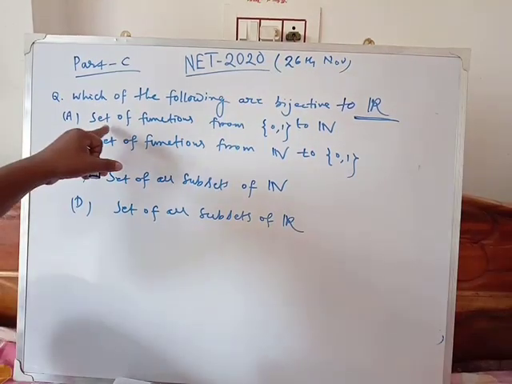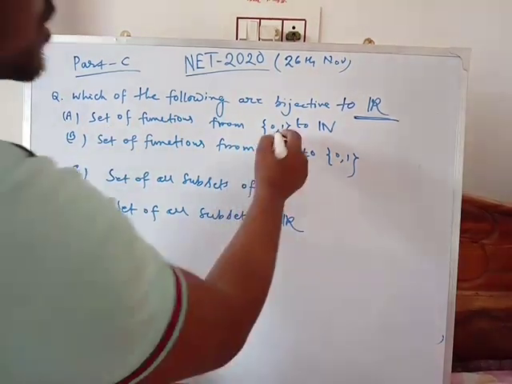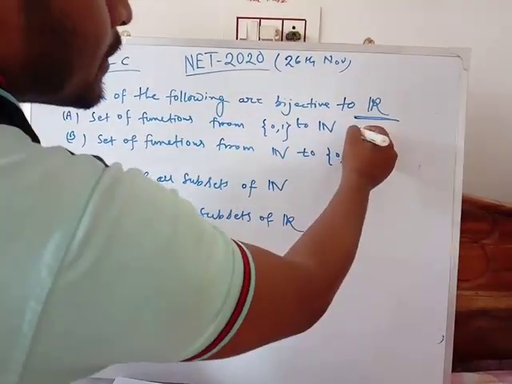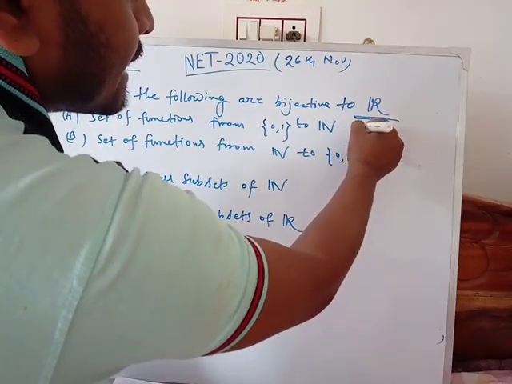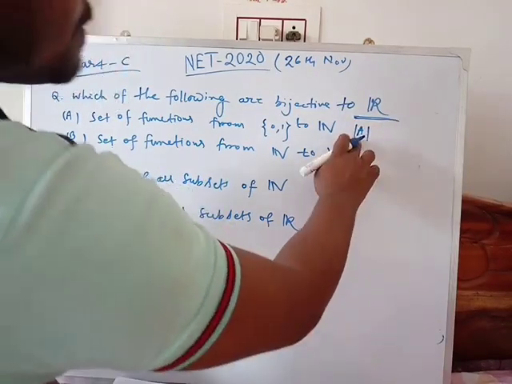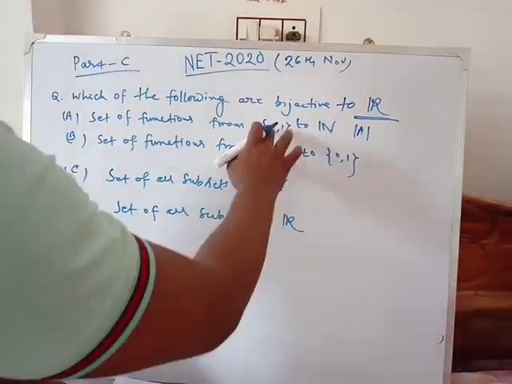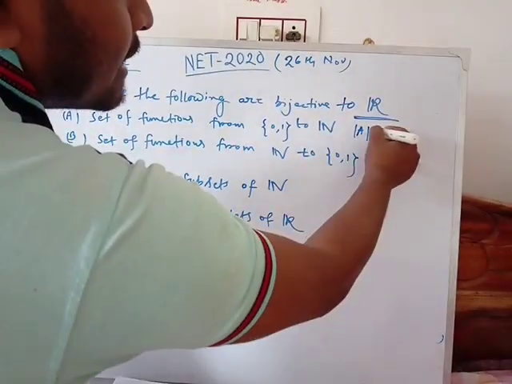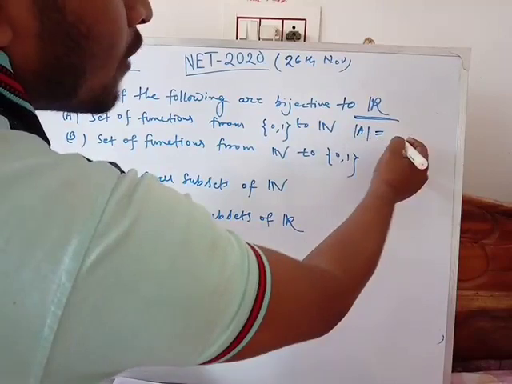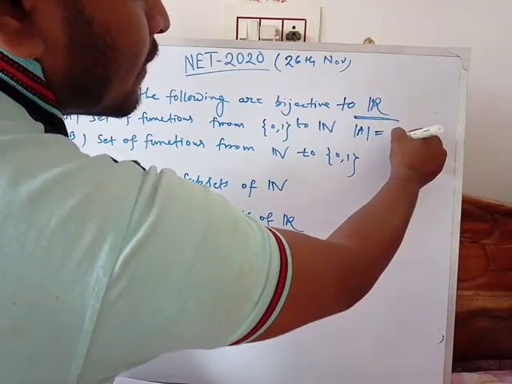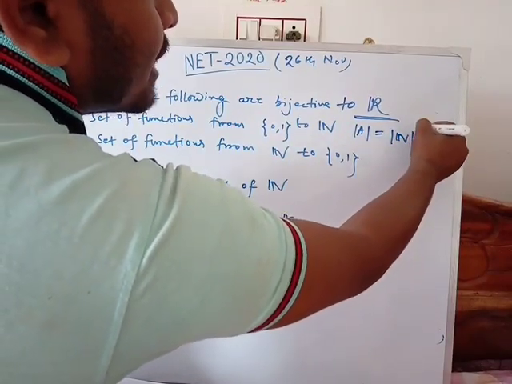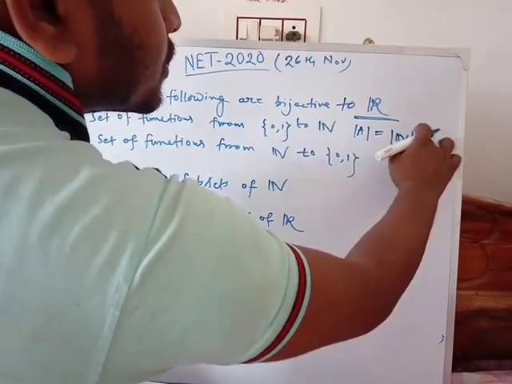So the first option, the set of functions from [0,1] to N. If this set is A, all functions from a 2-element set to N, its cardinality will be the cardinality of N to the power of the cardinality of this set, that is 2.